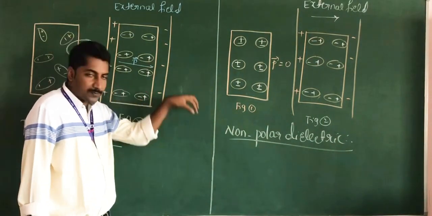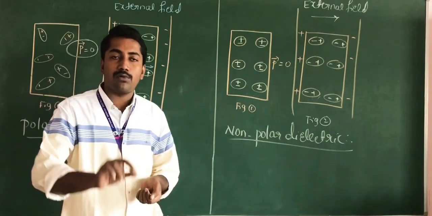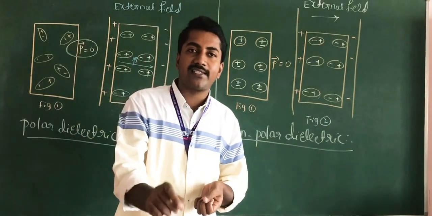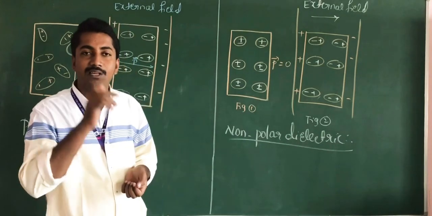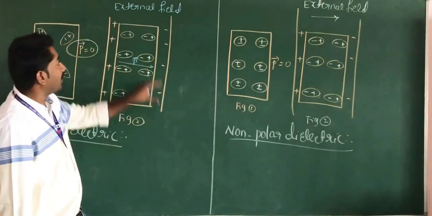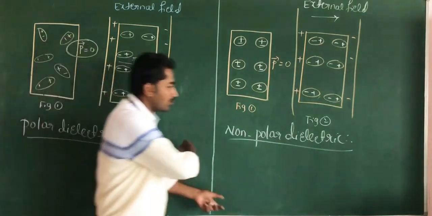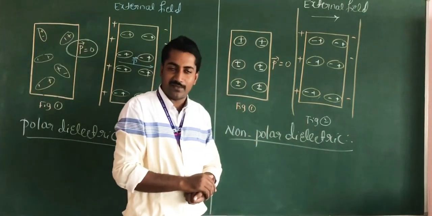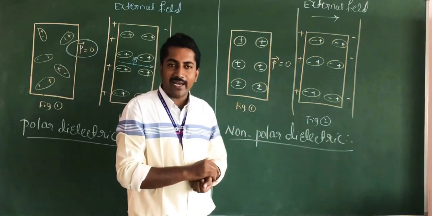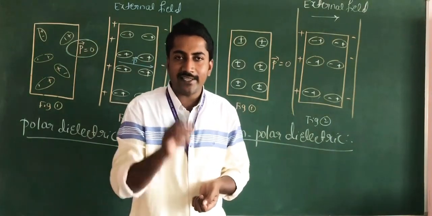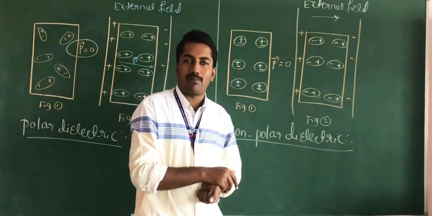Due to this process, the net dipole moment is produced when polar molecules are placed in the region of an external electric field. This is about polar dielectrics. Now, non-polar dielectrics are made up of non-polar molecules.